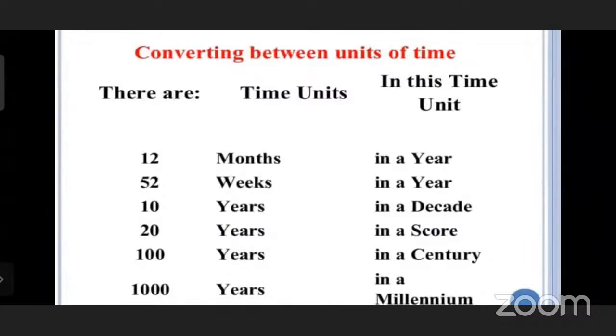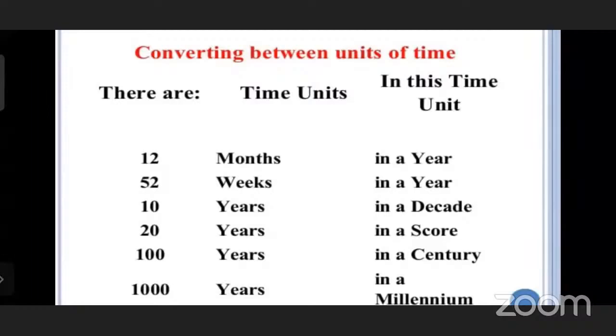How many months in a year? 12 months: January, February, March, April, May, June, July, August, September, October, November, December. These are the 12 months in a year. How many weeks in a year? 52 weeks in a year.